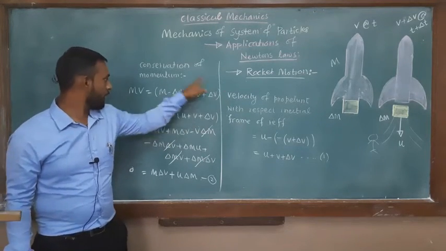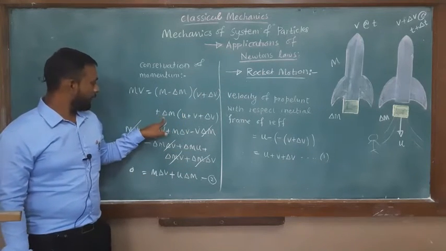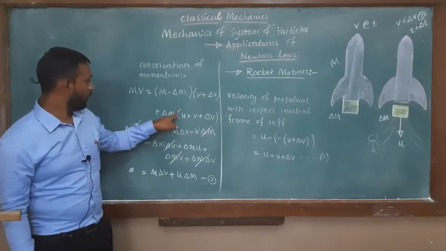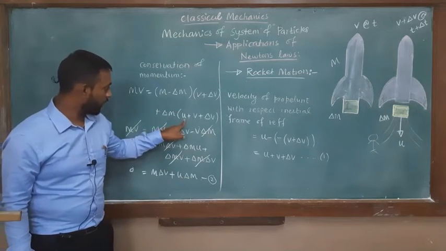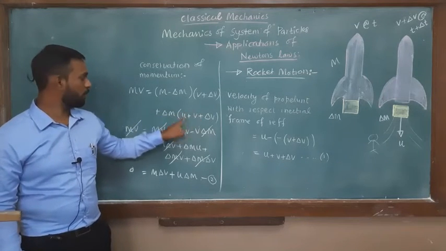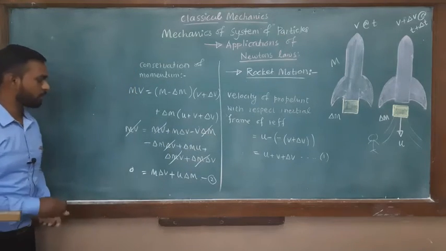So this is the linear momentum of the rocket after the burning, plus the linear momentum of the exhaust gas, whose mass is delta m and acquired velocity is u plus v plus delta v. And how does this u plus v plus delta v come? We already know it from equation 1. Okay, so this is equation 2.